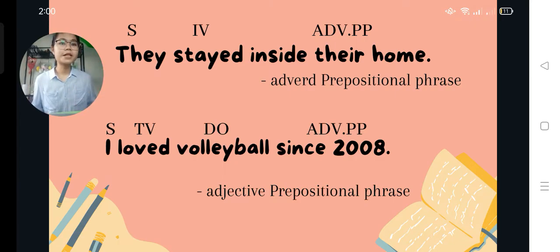The prepositional phrase inside their house modifies the verb stayed, and it functioned as an adverb or adverbial prepositional phrase. The second sentence is, I love volleyball since 2008.